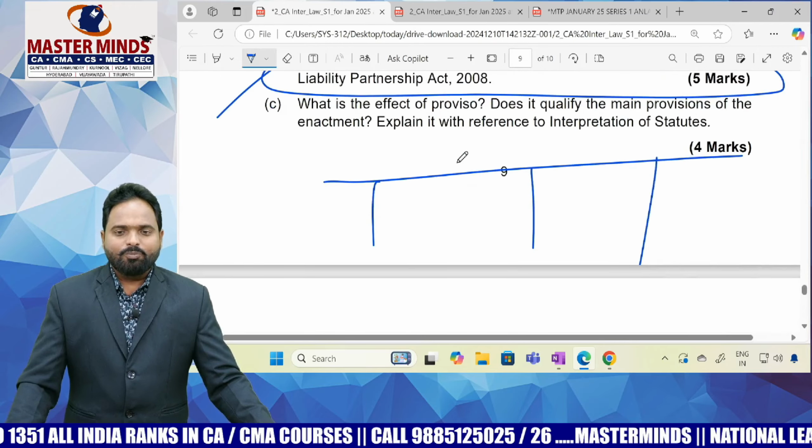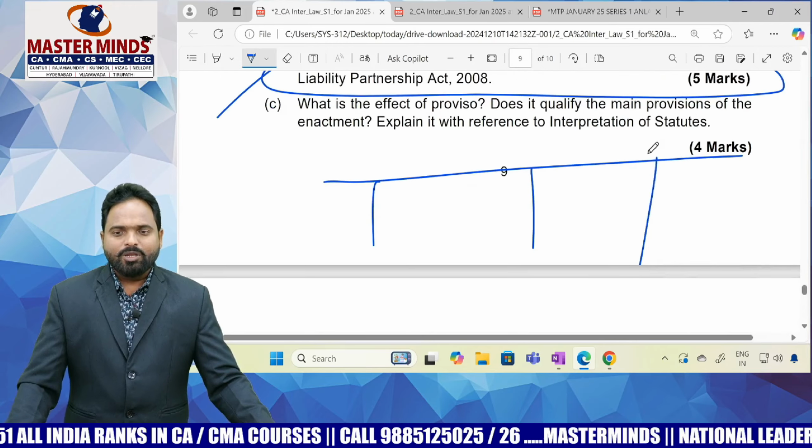And what is the effect of a proviso? Does it qualify the main provisions of the enactment? There they asked explanation, here they are asking proviso. These are all internal aids for interpretation of statutes, covered in interpretation of statutes, as well as the General Clauses Act to some extent. You please write. Now this one is from,